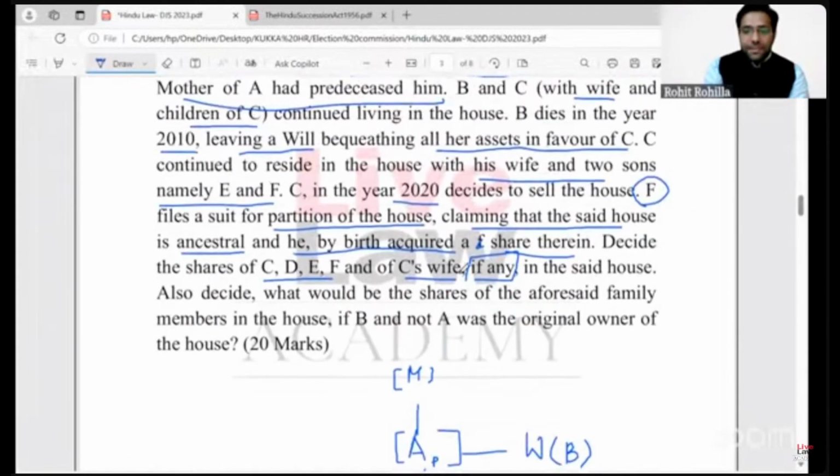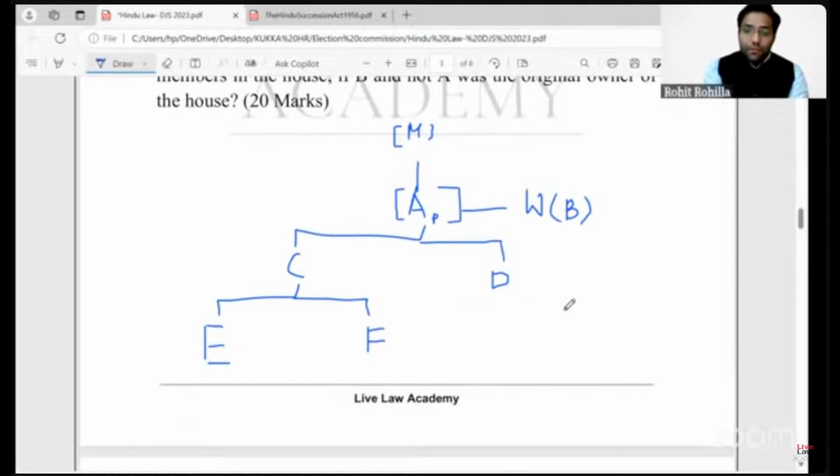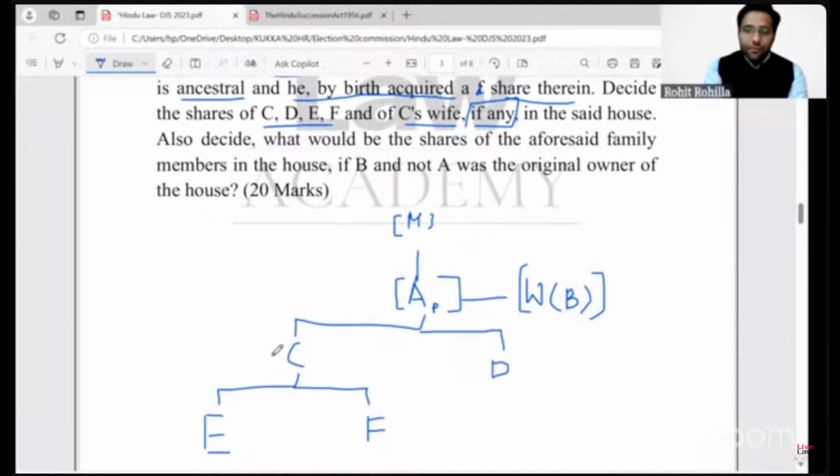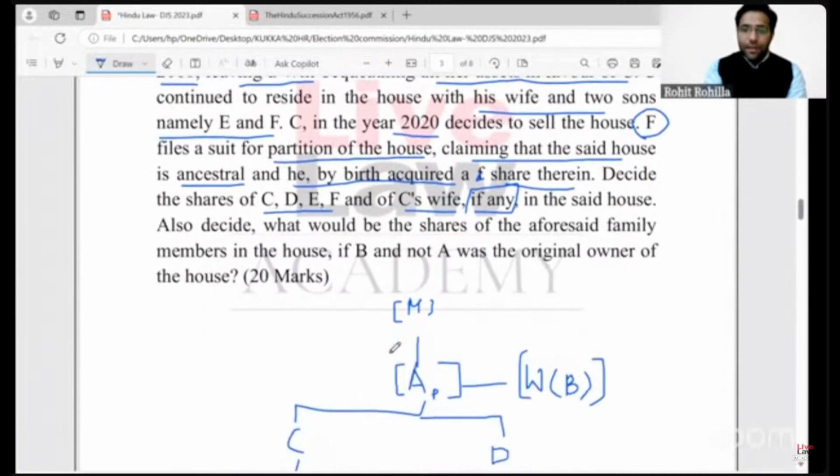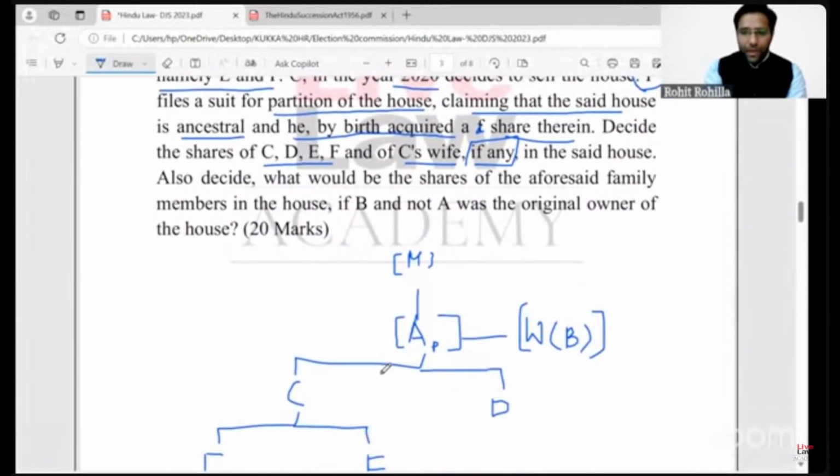Afterwards, the question says in 2010, that is 2 years after the death of A, the wife of A, that is B, also dies. But she has left a will in favor of C. All of her private property will go to C as per the will. That is her son, right?